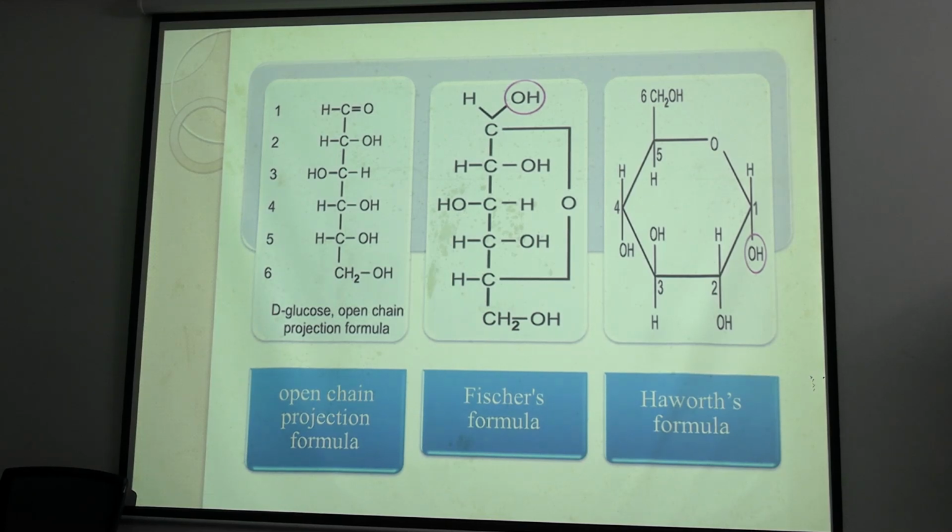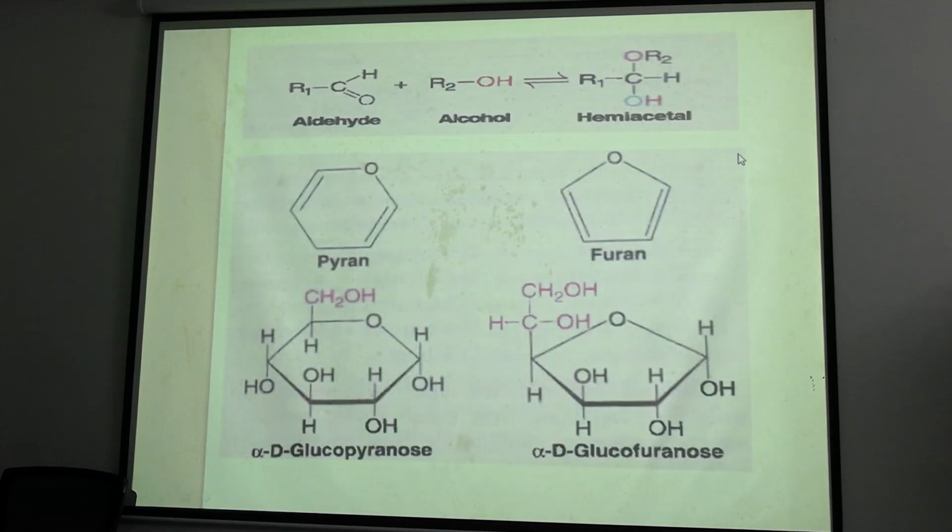When the OH is on the opposite side of the ring, or below the plane of the ring, it is alpha, and when it is above the ring, it is beta. This is glucopyranose and this is glucofuranose. The furan ring is a pentagonal structure and pyran is a hexagonal structure. Hexagonal with 5 carbon atoms and 1 oxygen, and furan is 4 carbon atoms and 1 oxygen, pentagonal. So glucose can be glucofuranose and glucopyranose. Fructose can also be fructopyranose and fructofuranose.